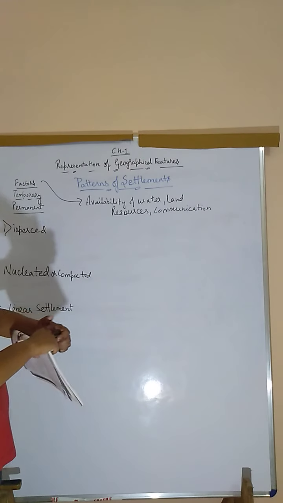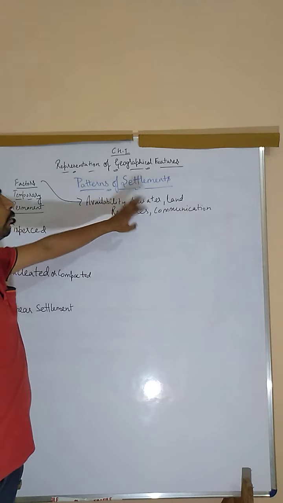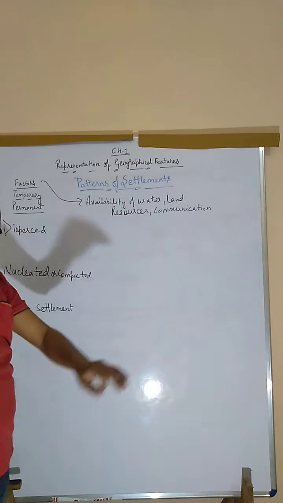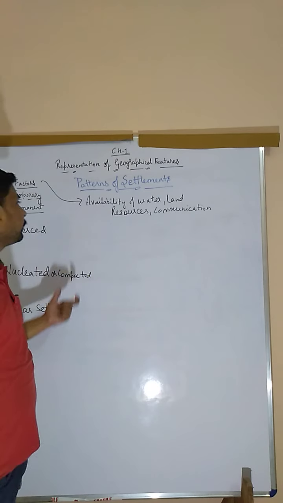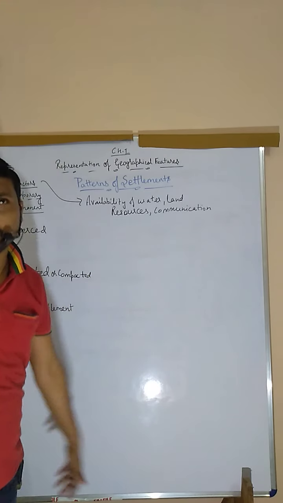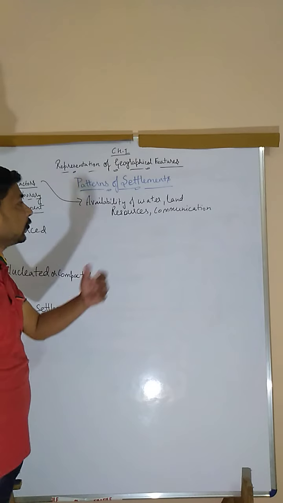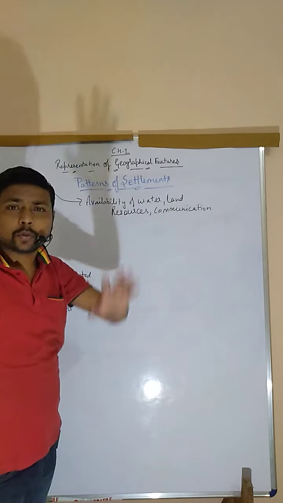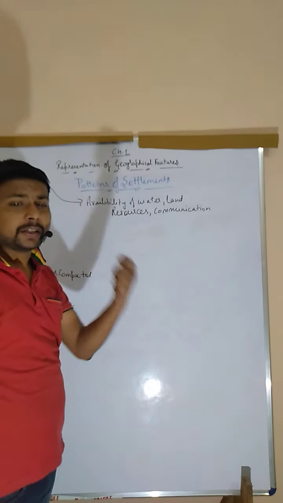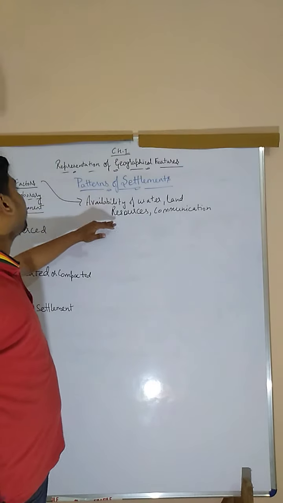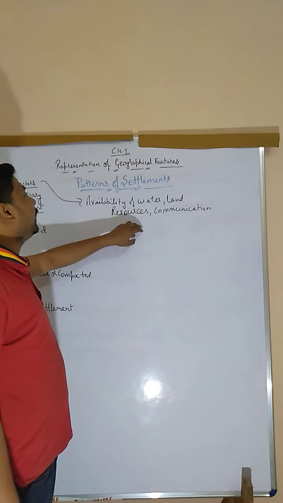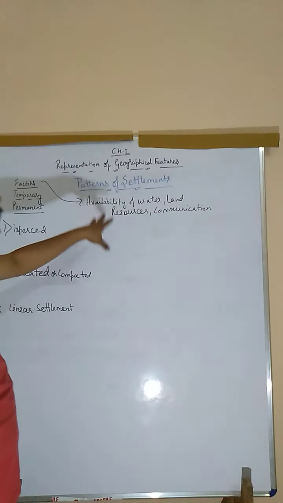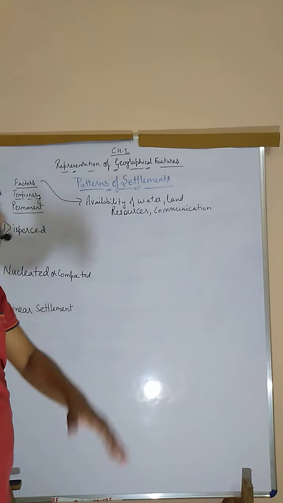Here, availability of water should be there, and proper land should be there. Proper resources, like natural resources such as trees and a proper environment, or mineral resources to run the industries, should also be available. And proper communication facilities, whether roads, transportation, or communicating with each other, should be available. Those factors should be kept in mind for settlements. Wherever people settle, they should look for those things there, right? So I think you got it.